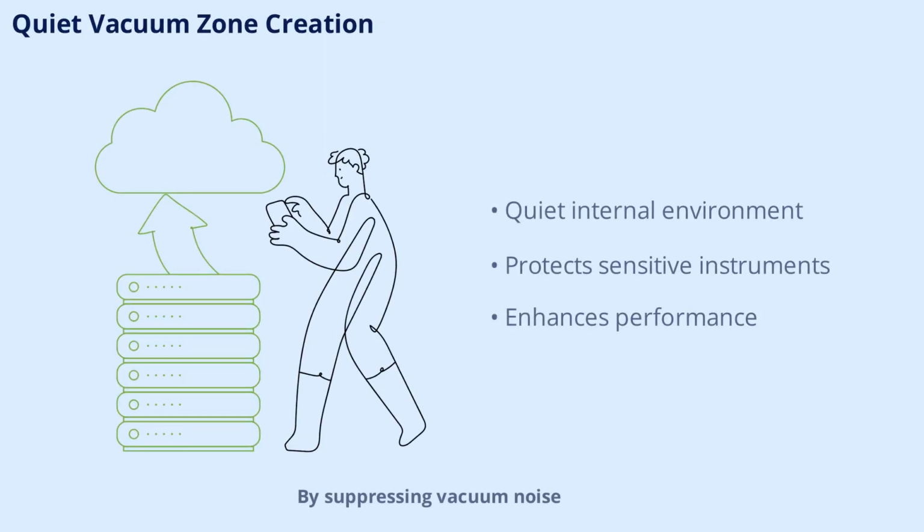By suppressing vacuum noise, the AEON-CASIMIR system creates a quiet zone inside the craft. This environment is essential for maintaining coherence and ensuring the smooth operation of all systems. The quiet zone also protects sensitive instruments from interference, enhancing the craft's overall performance.